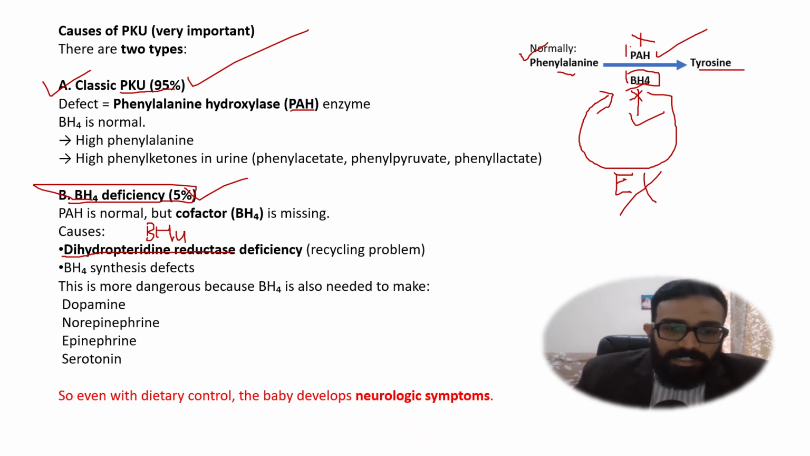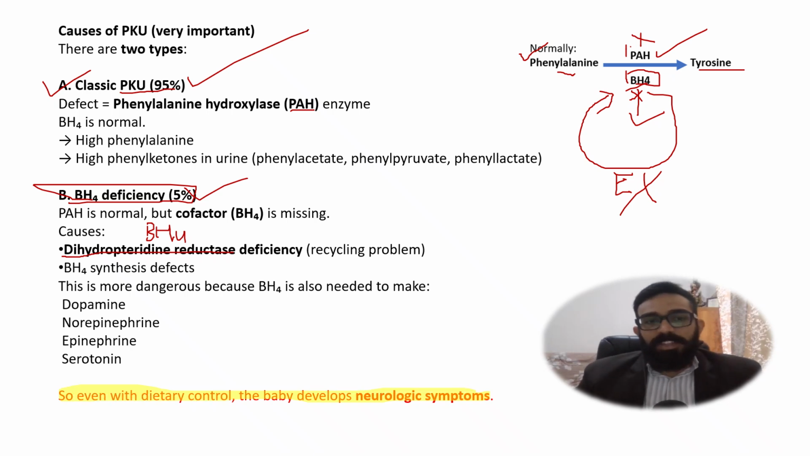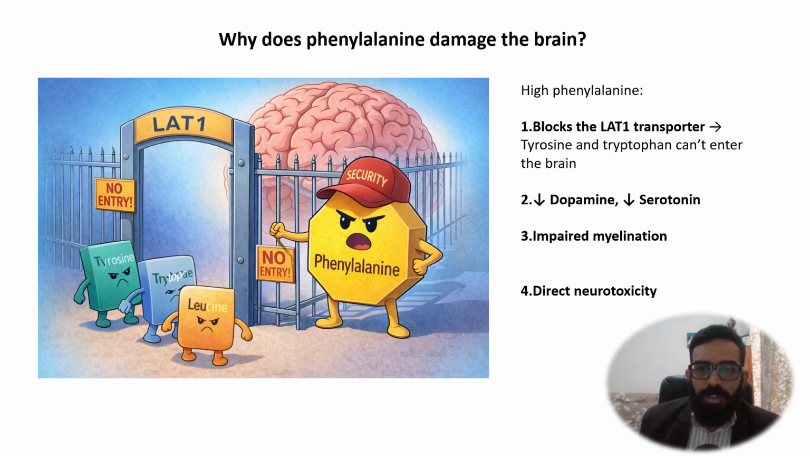Okay. So this is very important, which I have highlighted over here, that even with dietary control, the baby develops neurological symptoms when there is BH4 deficiency. Like I've been telling you since the beginning of this lecture, high phenylalanine level damages the brain. But how does this happen? I like to use this image as a mnemonic. On the brain there is a transporter called LAT1. This LAT1 transporter is like a gateway. It's like the gate which allows the essential amino acids and neurotransmitters to go inside the brain and do their job.